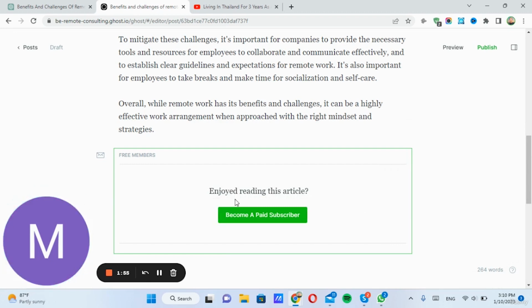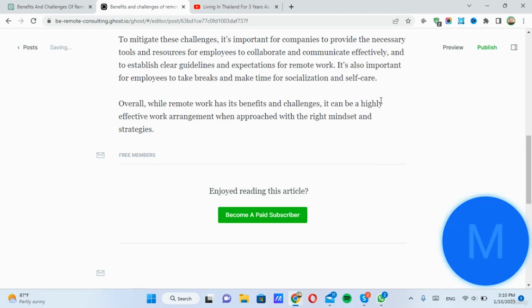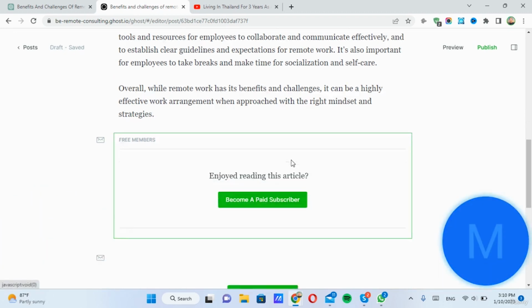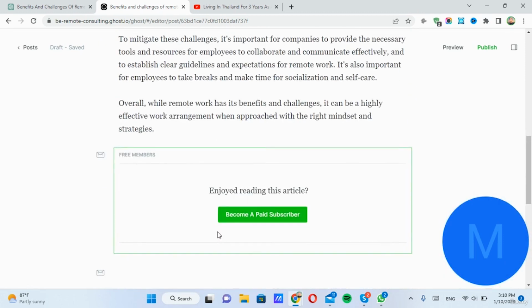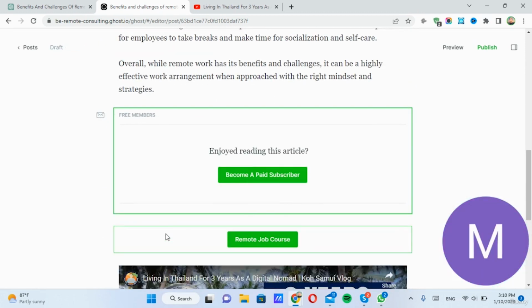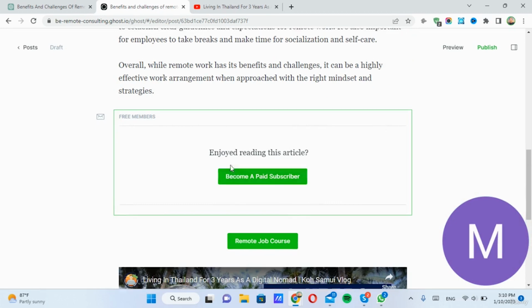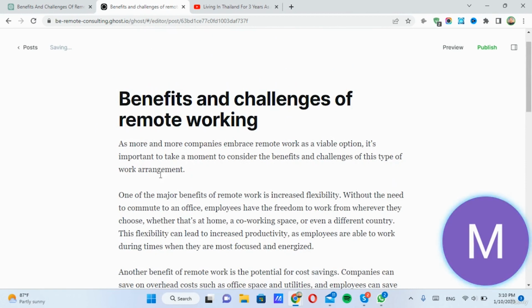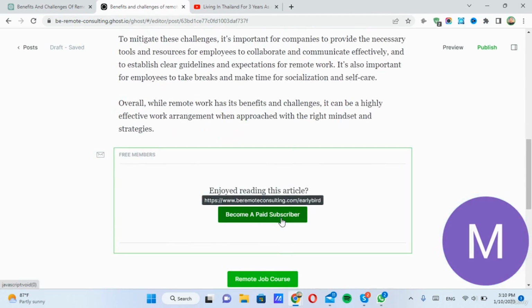This part I found is really not all that easy. I already have about 100 subscribers, but none of them are becoming paid subscribers. But over time, I would think that I'll start getting more and more of those. And you can also show this part for free, and then this part you have to pay to read it. You can do that as well.